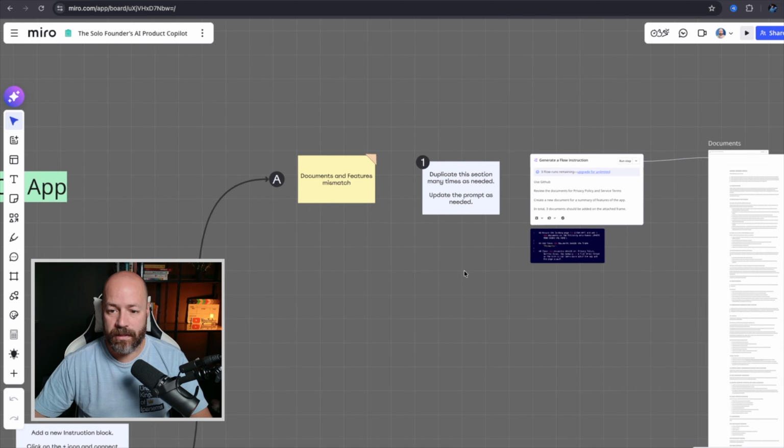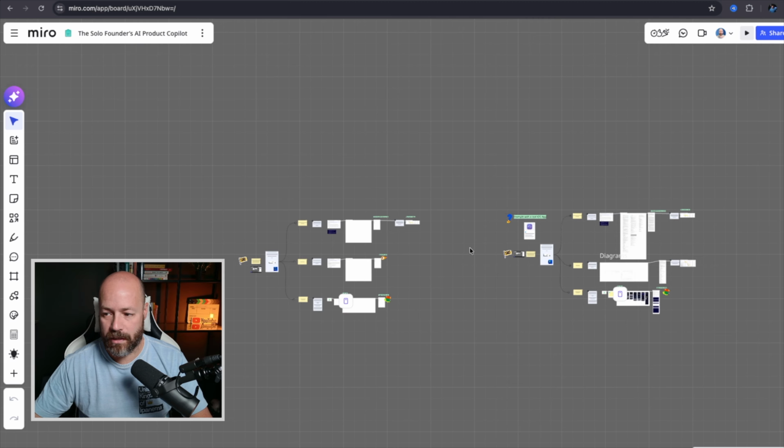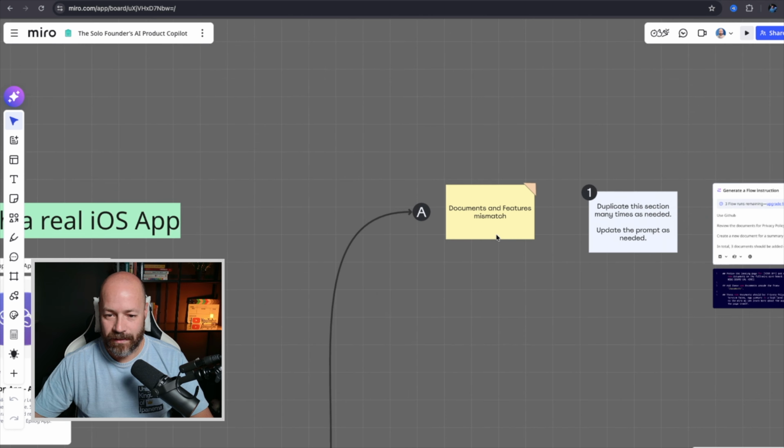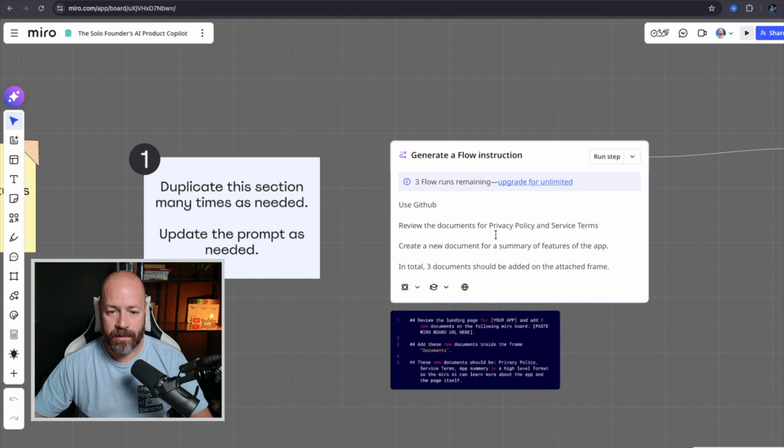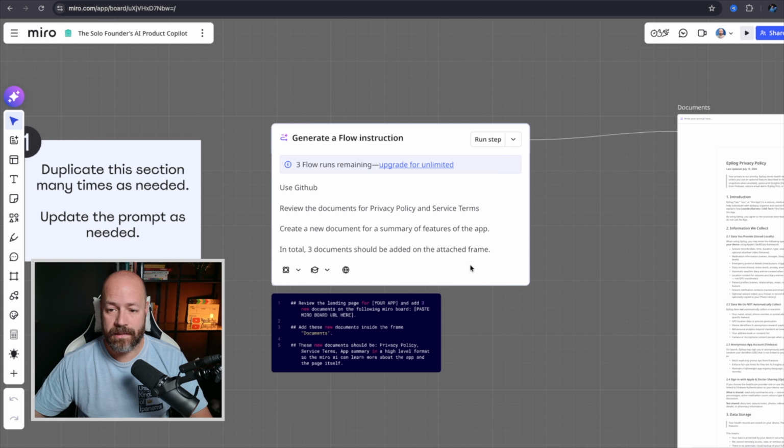So basically, I have an example on my right-hand side. Oh, I'm already here. So basically, the first session using the flows, you need to connect to your GitHub code. So AI flows in Miro can understand your app and your code by itself. And the idea here is quite simple, because if we have some apps that are published, there are two documents that are very important for yourself and your company. Those are the privacy policy and the service terms.